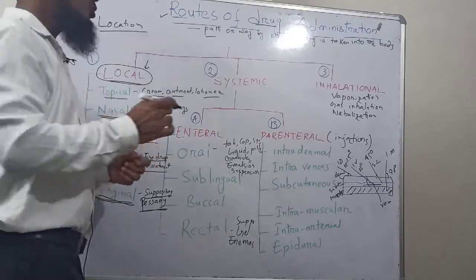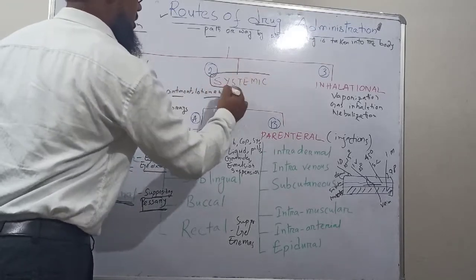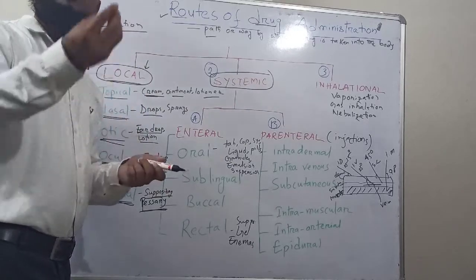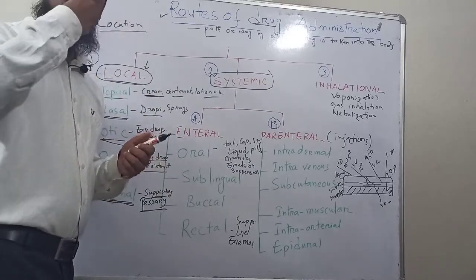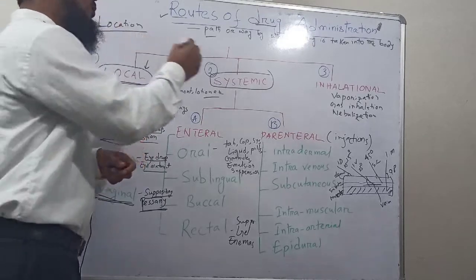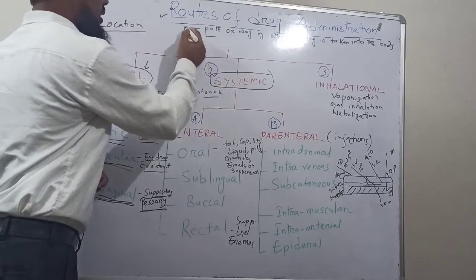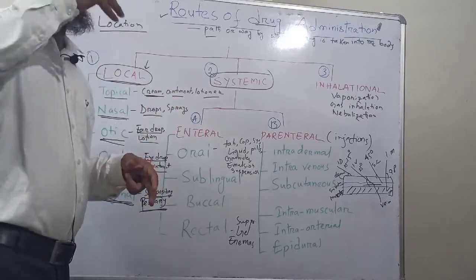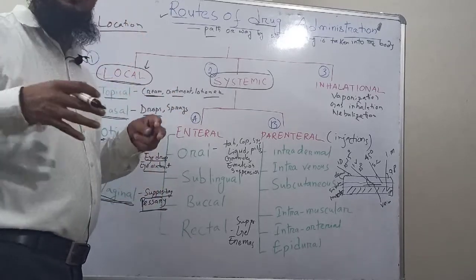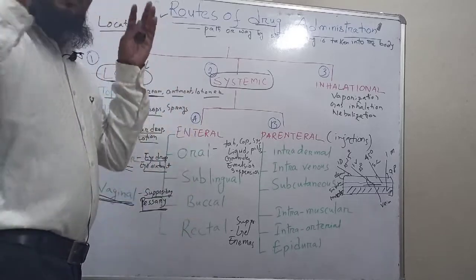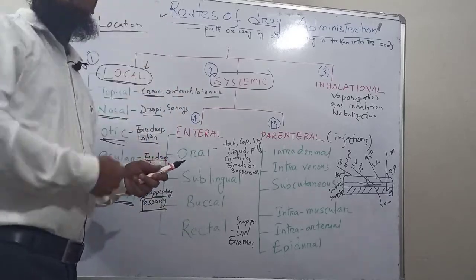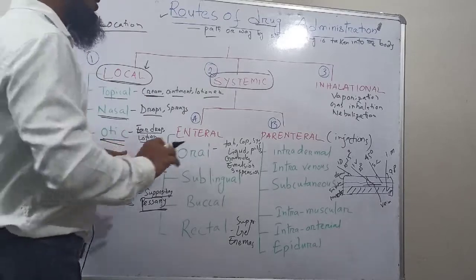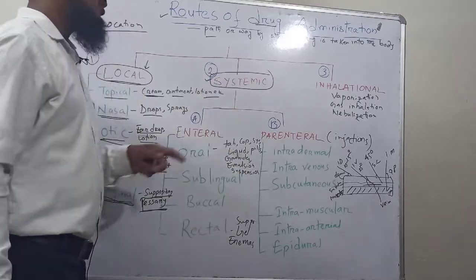Next, routes of administration that are systemic. Systemic routes of administration means when we take a drug through any route and it enters our blood. Suppose we take it through our mouth, from the stomach, after absorption it enters our blood circulation, then moves through the whole body, distributes to all parts, and then produces its action. That is called the systemic route.